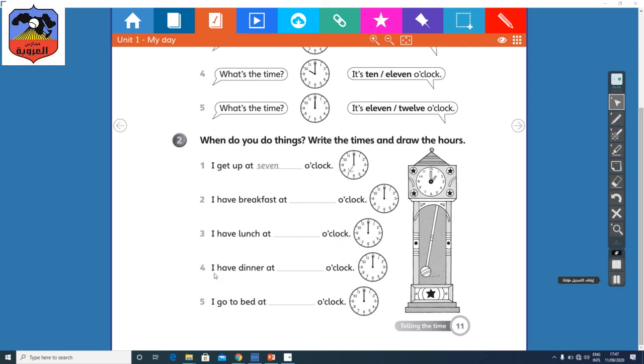Now the number 4. I have dinner at. Tell me, when do you have dinner? Write the time here and draw the hour hand on the clock. Number 5. I go to bed at. When do you go to bed? Write the time here and draw the hour hand.